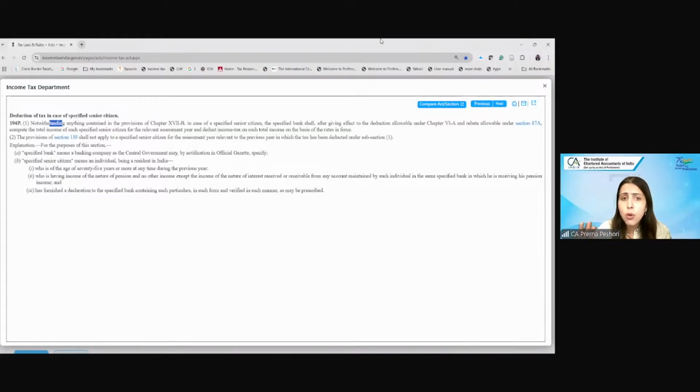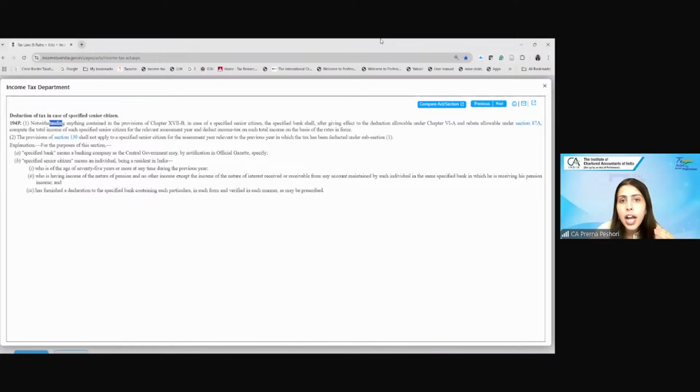So the bank, on their behalf, will compute their total income. The bank will take the declaration from them that they don't have any other income except the interest from deposits in the bank and the pension. They should not have any other income. If they have any other income, obviously the bank cannot help; the bank will not be able to deduct the TDS on the other incomes. But the bank knows that this is the interest and this is the pension. In that case, by giving them the deduction under Chapter 6A and allowing them the rebate, the bank will calculate the TDS on that at the rates in force.